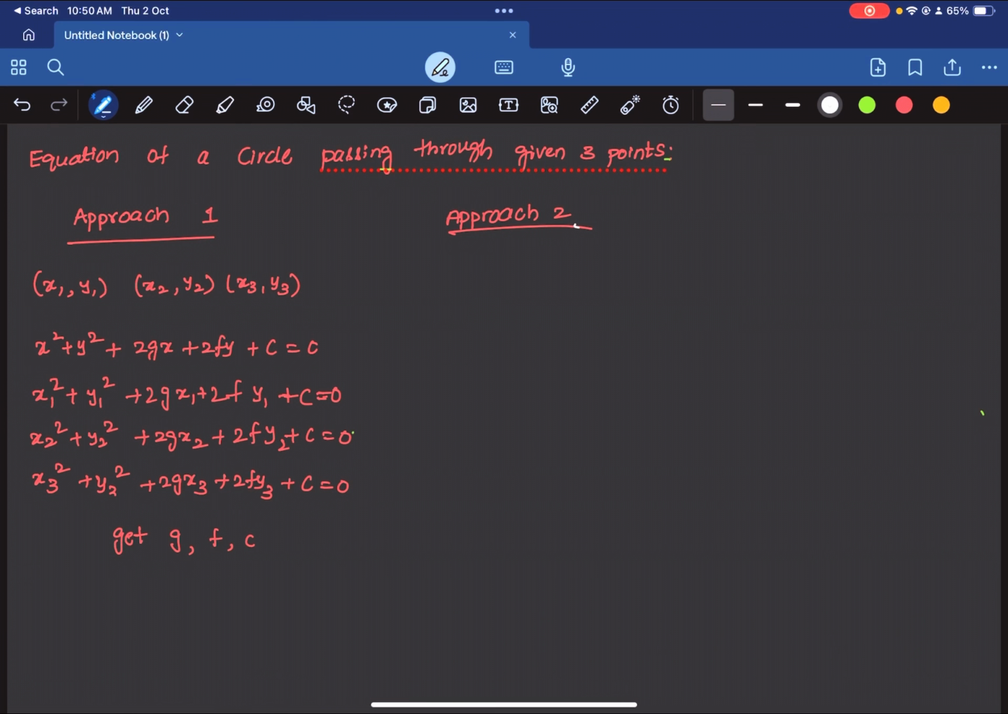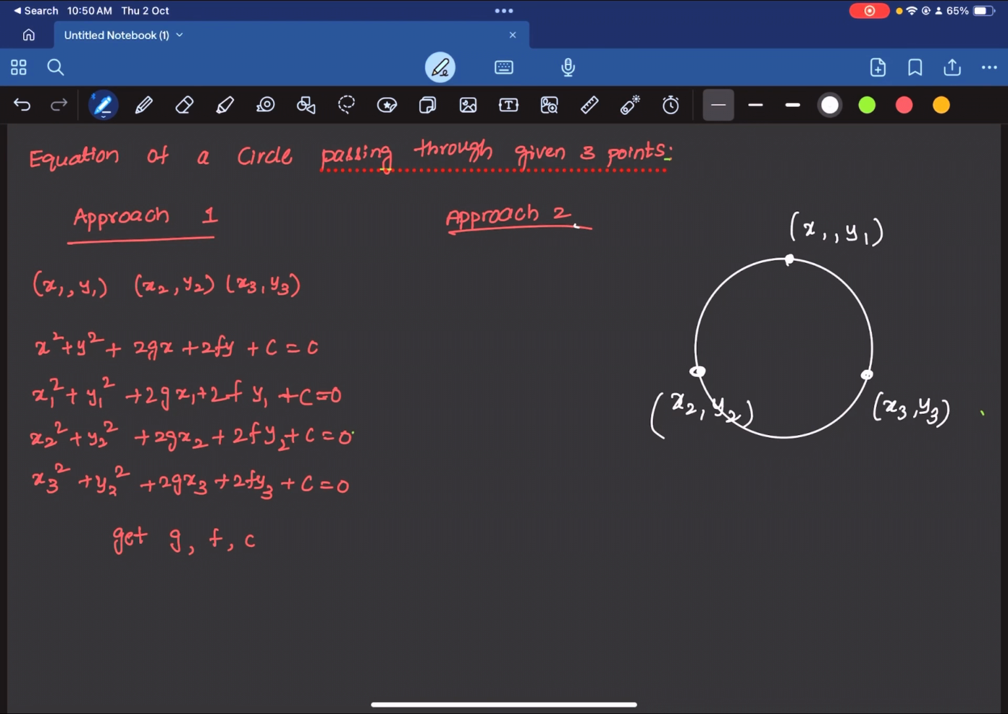Now, how do you find the equation of the circle passing through three given points? Let us say three different points are given to you: x1, y1, x2, y2, and x3, y3. All right. Now a circle is passing through these 3 points. So you are asked to find the equation of this particular circle. How do you do that? Here in this episode, I would like to present two approaches of doing this. There might be many other approaches, but I would like to present these two approaches here.